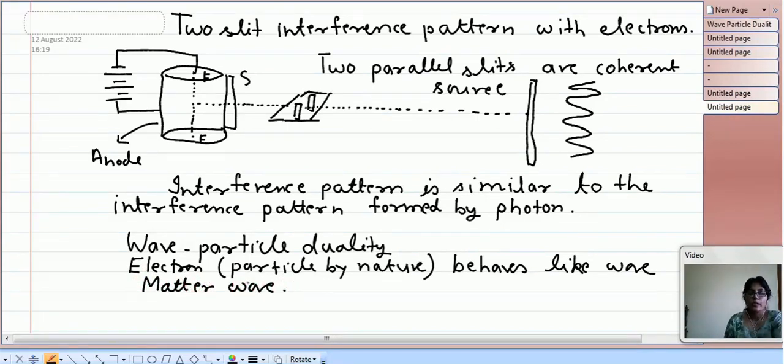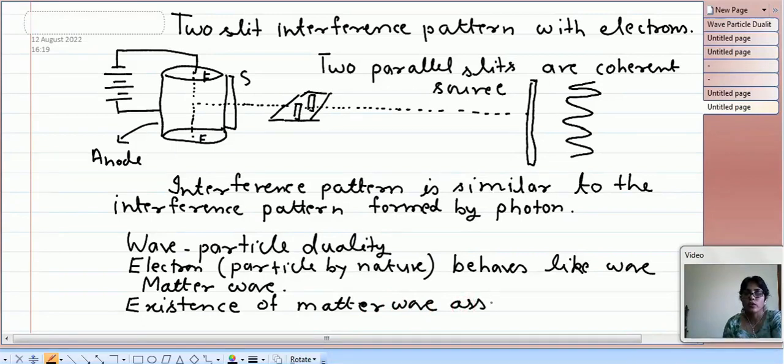So these two experiments, the Davisson-Germer experiment and the two-slit interference pattern with electrons, confirm the existence of matter wave associated with electron.